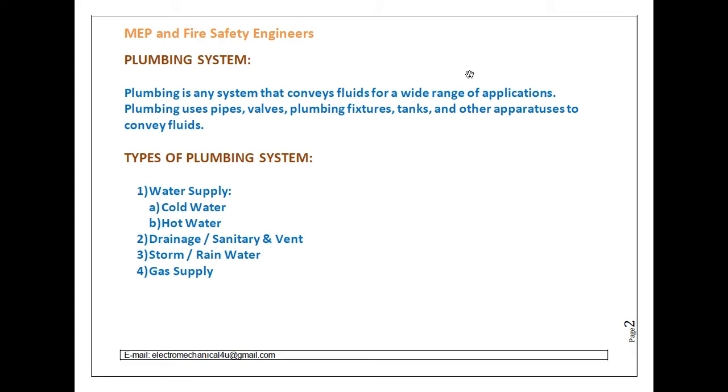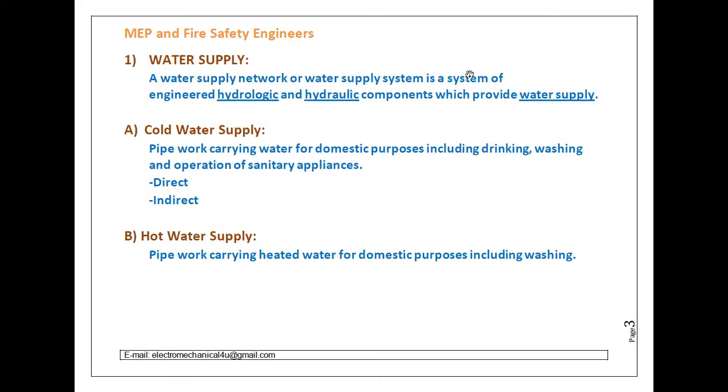There are types of the plumbing system. That is water supply, in that cold water supply and hot water supply. Second is drainage, sanitary and vent. Third is storm rainwater system. Fourth is gas supply system. Now let's see these systems in a very brief manner with some definitions.